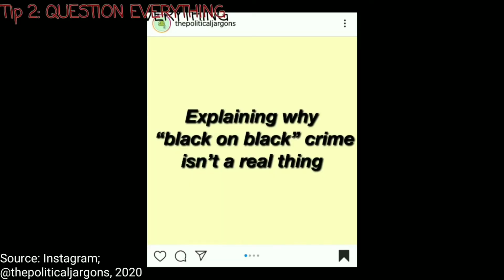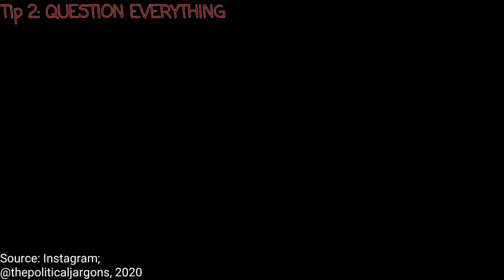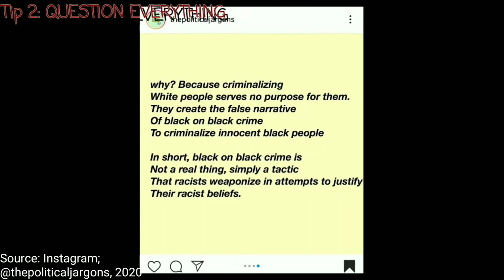So, we see from the intro pieces of this post that black on black crime is not a thing, that crime has nothing to do with race and everything to do with socioeconomic proximity, and racially homogeneous murder occurs within one zone neighborhood. In the middle of the post, we see a data table and another finding: white on white stats and black on black crime are equivalent. In conclusion, this post states that black on black crime is a false narrative and, again, is not a real thing. My question would be to point me to the FBI data that you referenced that gets me to the findings that you presented here.